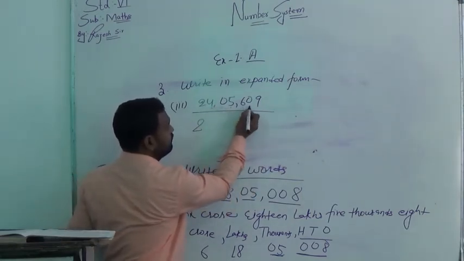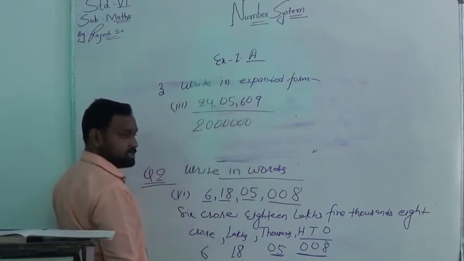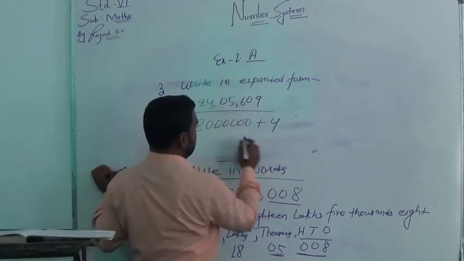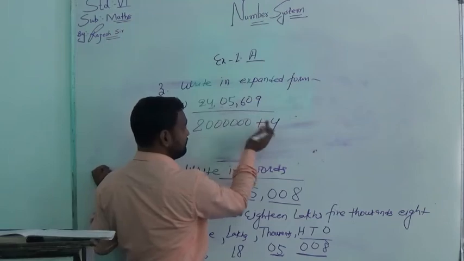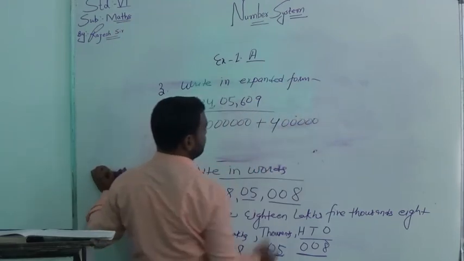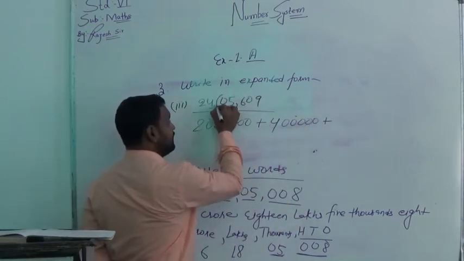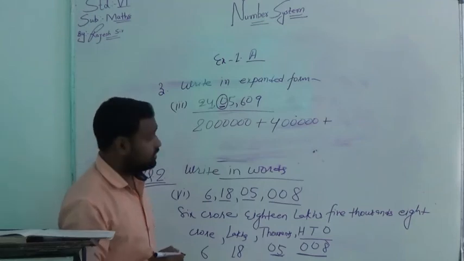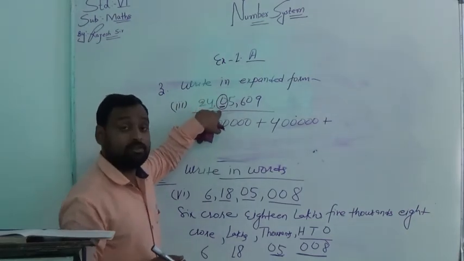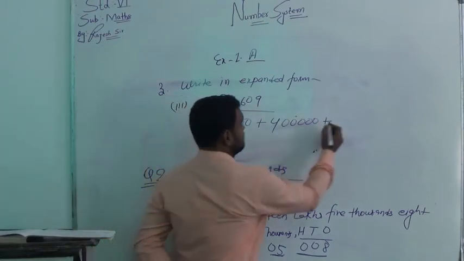1, 2, 3, 4, 5, 6. We will put 6 0 plus next digit 4. Once again I will count the number of digits after 4: 1, 2, 3, 4, 5. I will put 5 0 plus, here at this place it is 0. As it is 0, we can leave it. And next is 5.